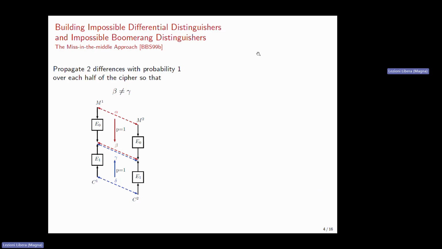The question that comes next is how to build such impossible distinguishers. We have a technique for impossible differential distinguishers called the miss-in-the-middle approach, where the attacker starts from the top and from the bottom difference, propagates both of them with probability 1 to the middle of the cipher, and hopes for a contradiction in the middle, here for beta and gamma.